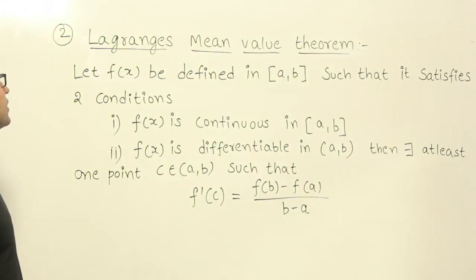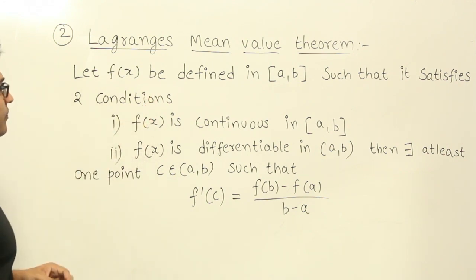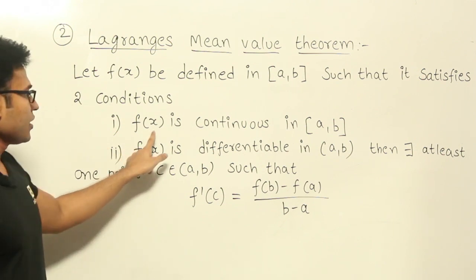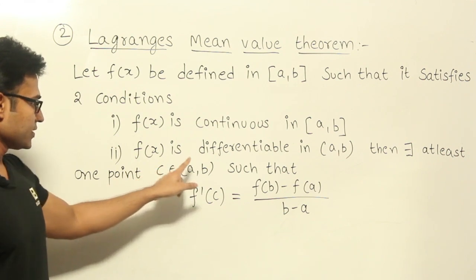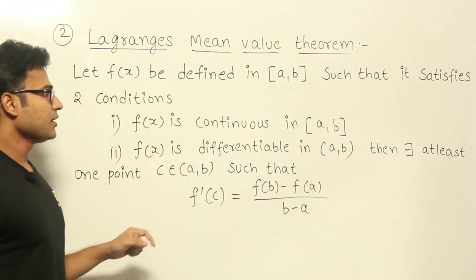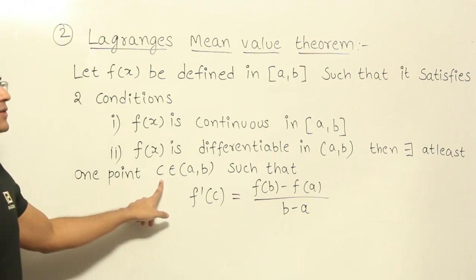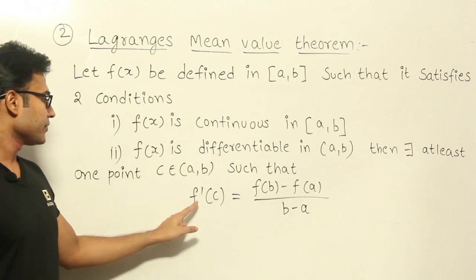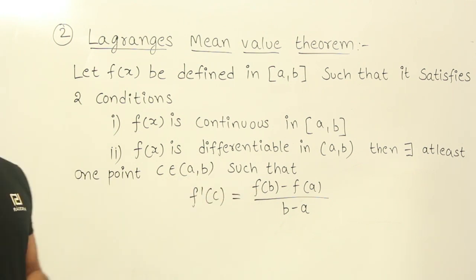Now let's see this theorem, Lagrange's mean value theorem. Let f of x be defined in the interval a comma b such that it satisfies two conditions. First condition is f of x is continuous in a comma b. Second condition is f of x is differentiable in the range a comma b. Then there exists at least one point c which belongs to a comma b such that f dash of c is equal to f of b minus f of a divided by b minus a.